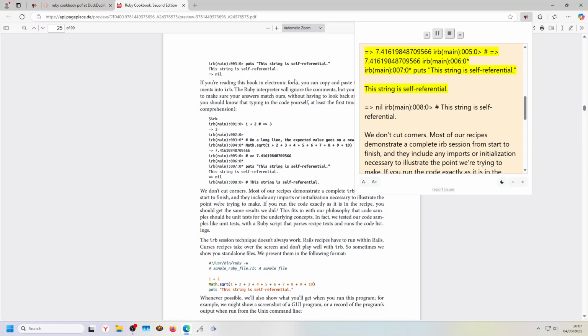This string is self-referential. => nil. irb(main):008:0> # This string is self-referential.